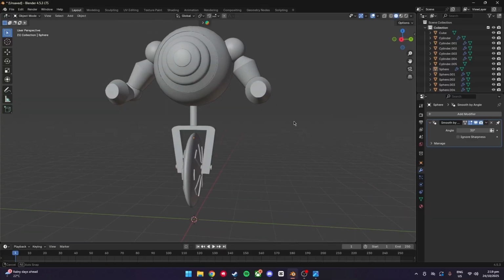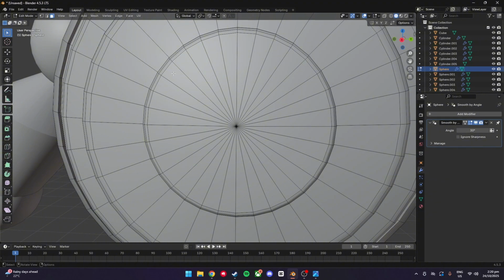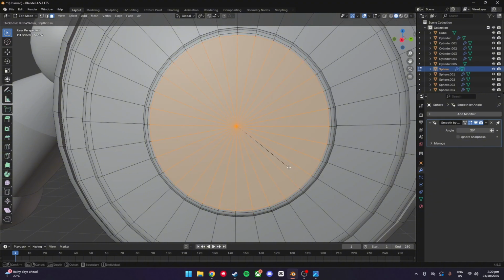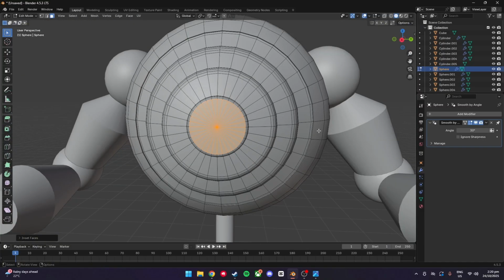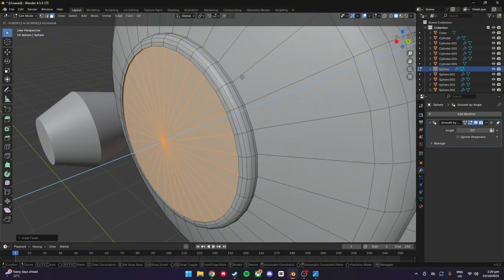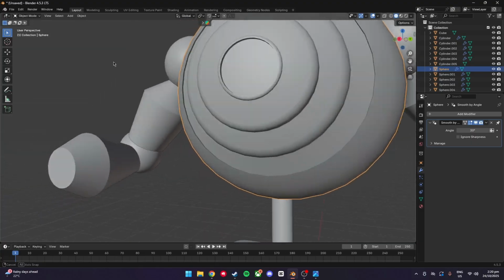But yeah, now we've got to do a few little final details. First one being the eye. And we're just going to drag across these ones. Then we're going to press I to go in, only a little bit. And then we're going to press E to extrude and go in about that much. And now we have an eye.